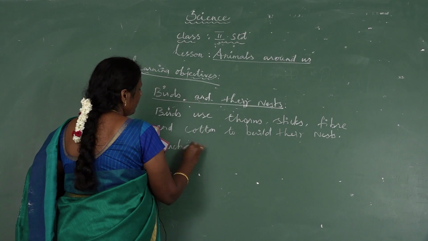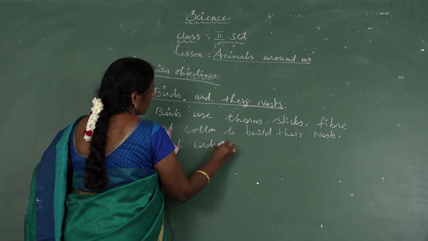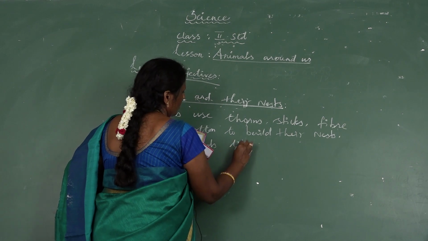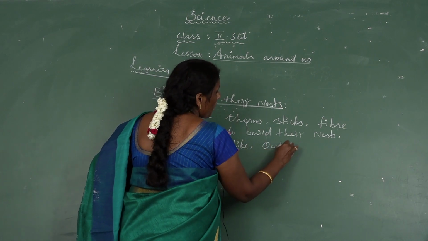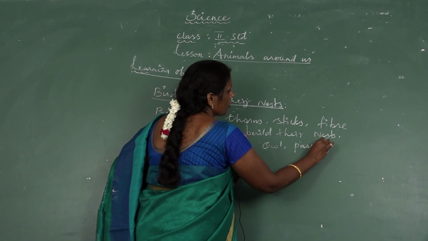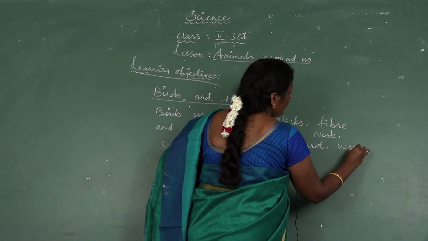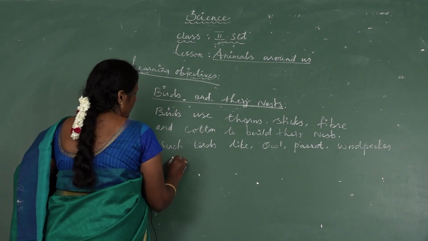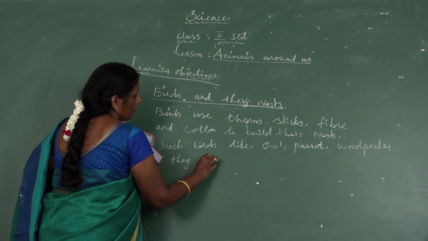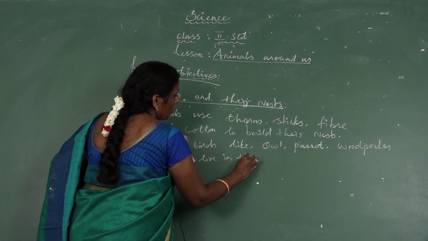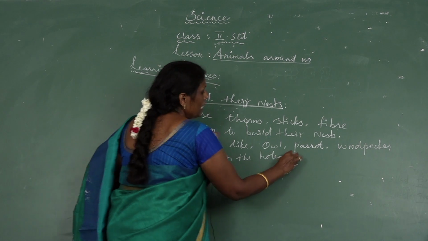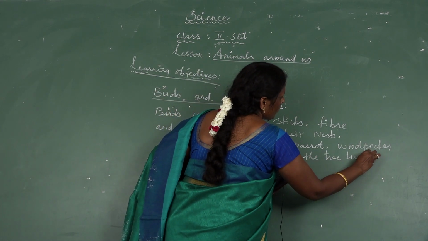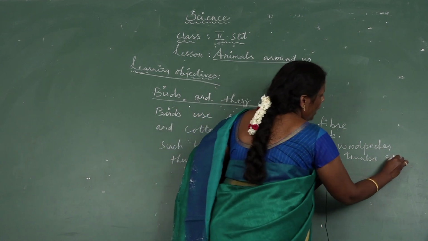Birds like owl, parrot, woodpecker live in the holes in the tree trunk, called hollows.